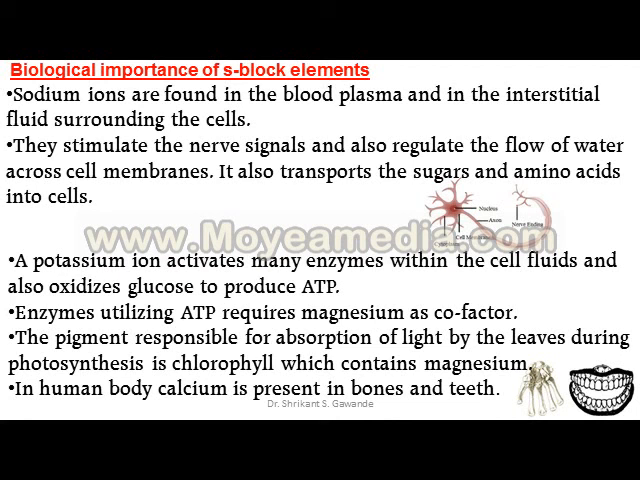The pigment responsible for absorption of light by the leaves during photosynthesis is chlorophyll, which contains magnesium.